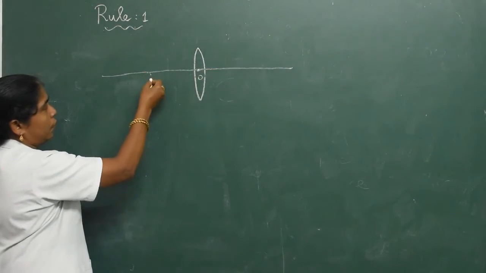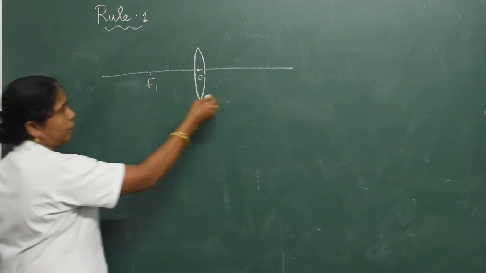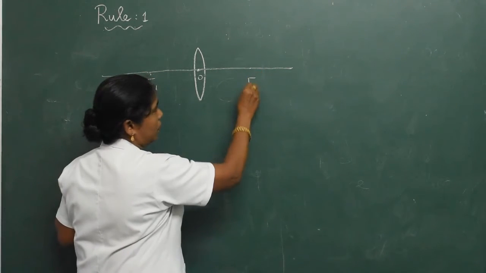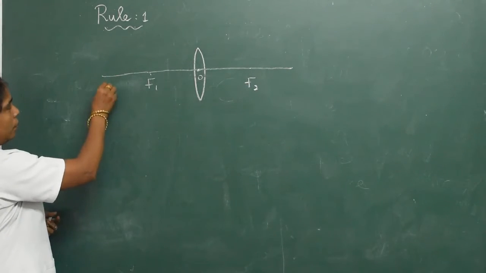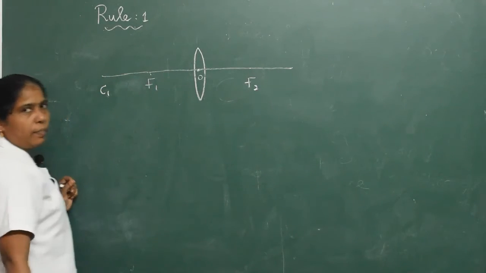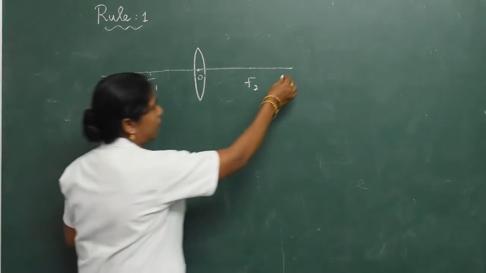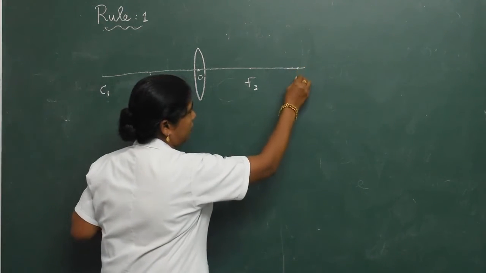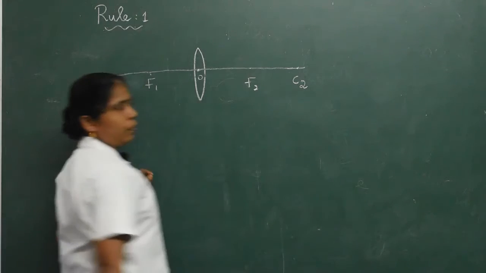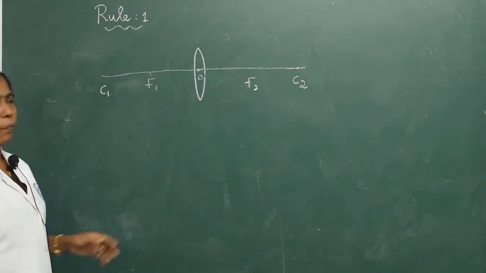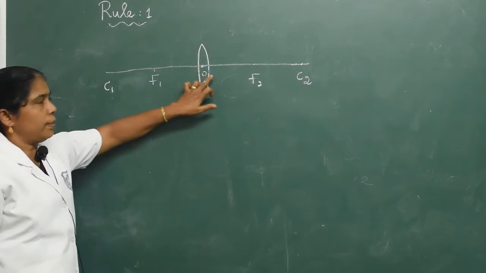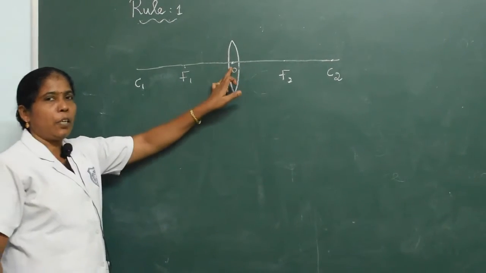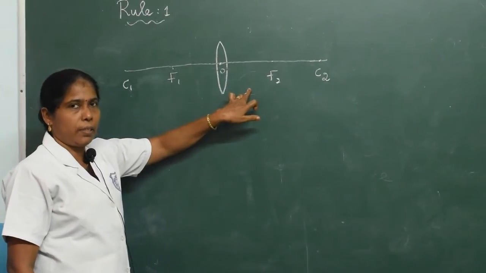F1 is a focus, F2 is also a focus. Since there are two spherical surfaces, there is a center of curvature C1 and a center of curvature C2.